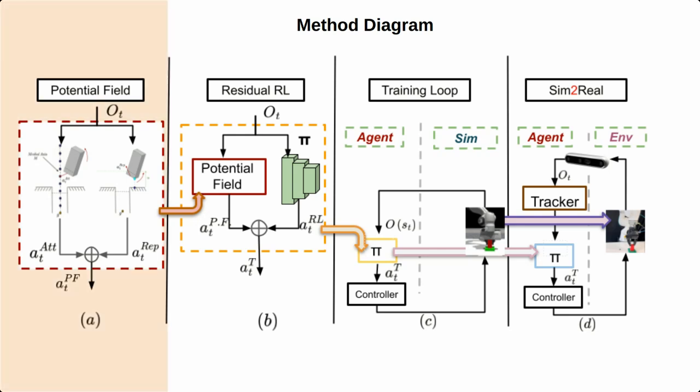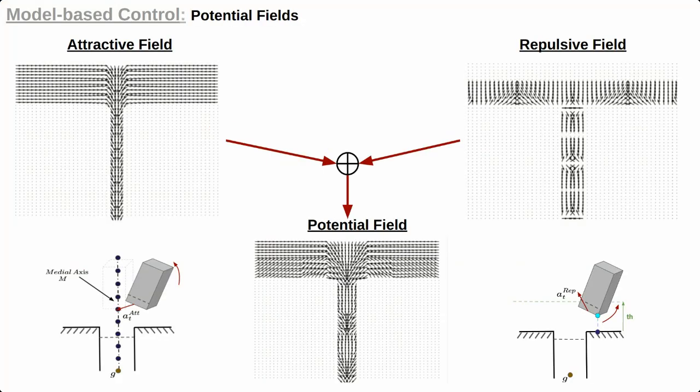this diagram. During offline training, a model-based approach is deployed first to generate a policy for inserting the plug into the socket, given access to their 3D models and full observability. The policy arises from a potential field, which consists of two components: an attractive one directing the plug towards the medial axis of the socket at every time step, and a repulsive one forcing it away from collision states